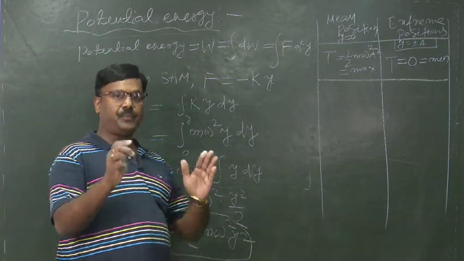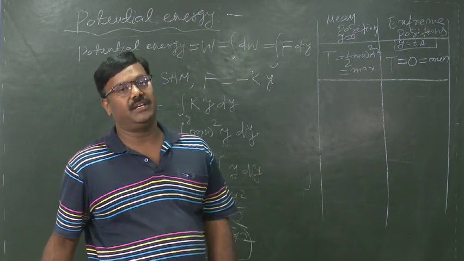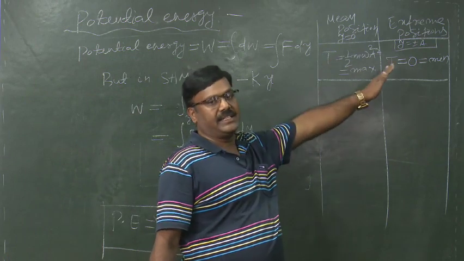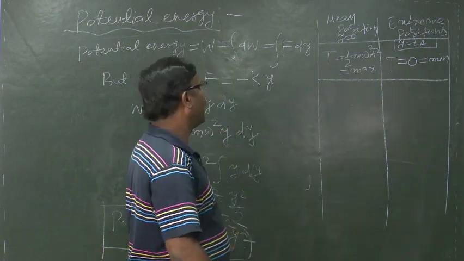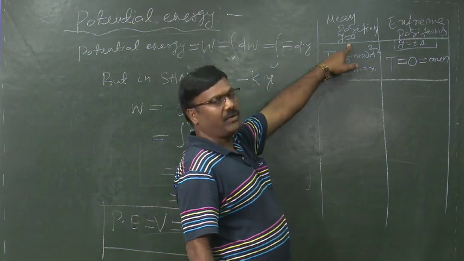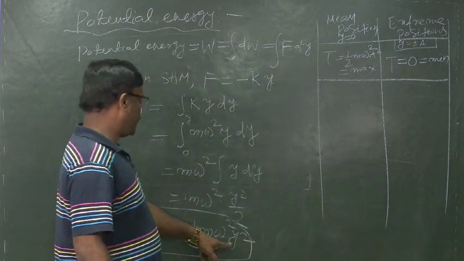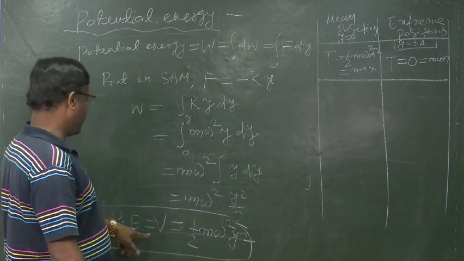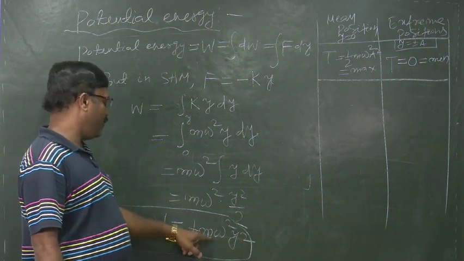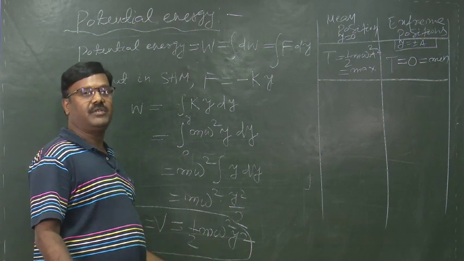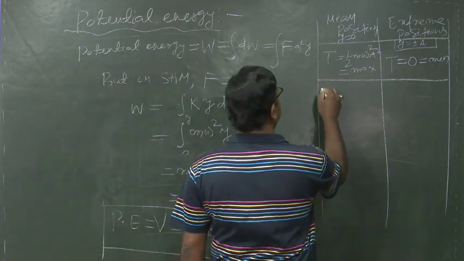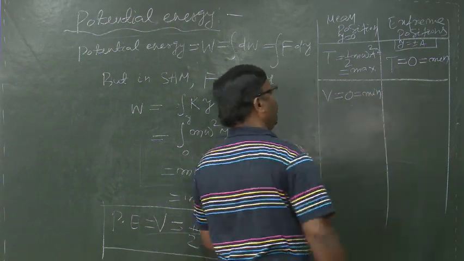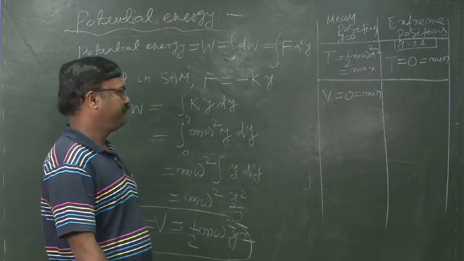Now, we have to find out the values of potential energy of the body executing SHM at the mean position and at the extreme positions. At the mean position, y is 0. So, putting the value of y here, we can write the potential energy V as half m omega square into 0, which is equal to 0. So, potential energy V is equal to 0, which is minimum at the mean position.